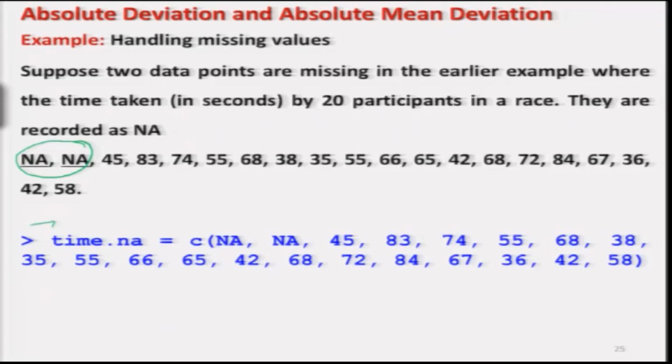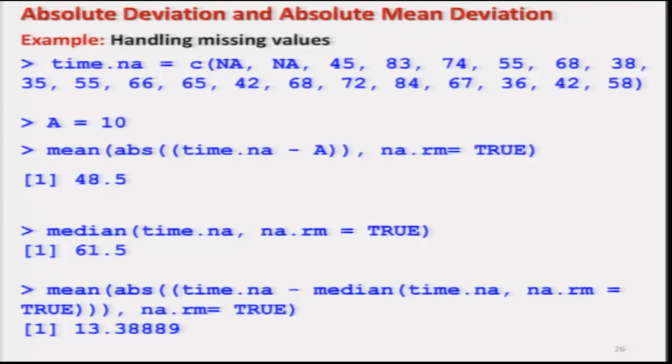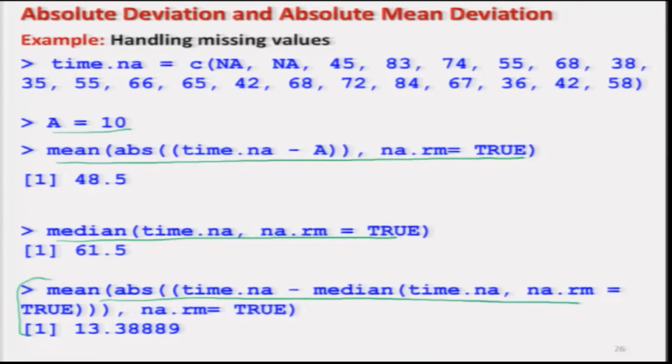So, this data has been stored in the variable time.NA, and you can see here that I am choosing a equal to 10, and then I am simply using the command for computing the absolute deviation when data is missing, and then I am trying to find out the median, and then I am trying to compute the absolute mean deviation using the command that I have just discussed, and these values are coming out to be like this.